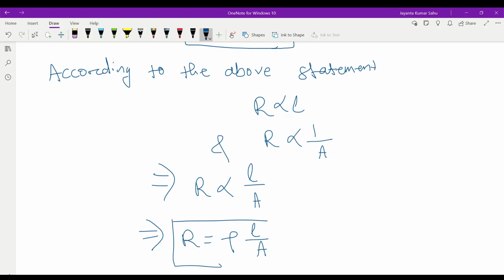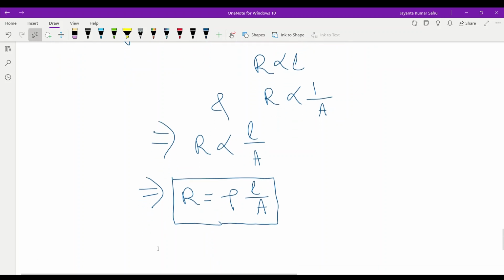What is rho? Rho is called the specific resistance or resistivity of the conducting material.